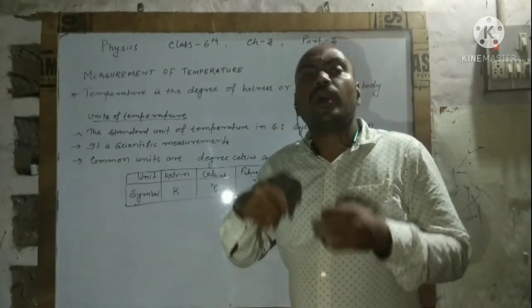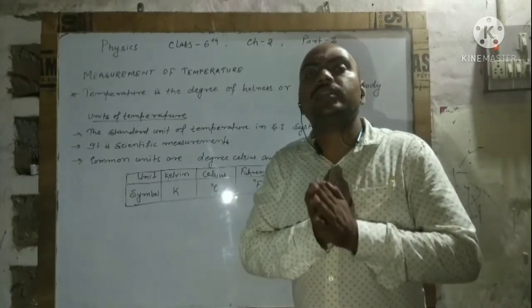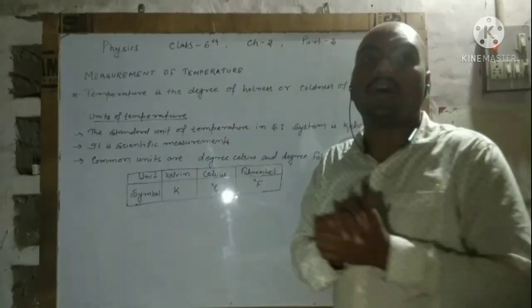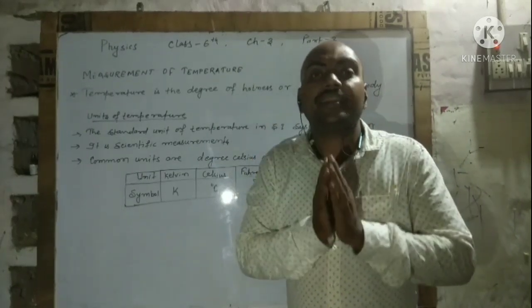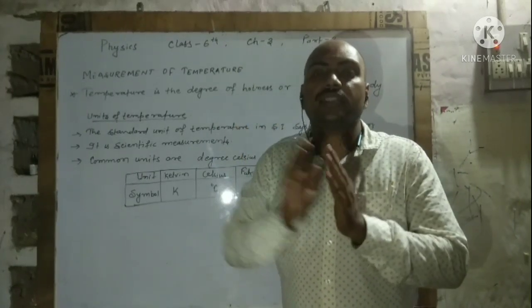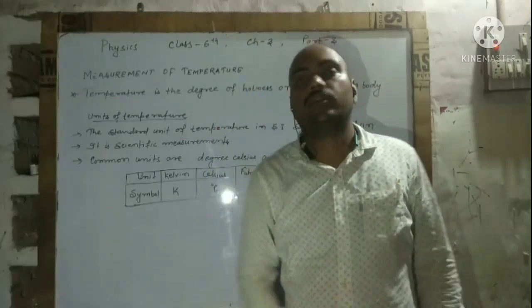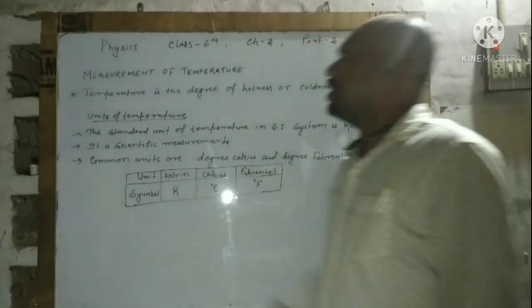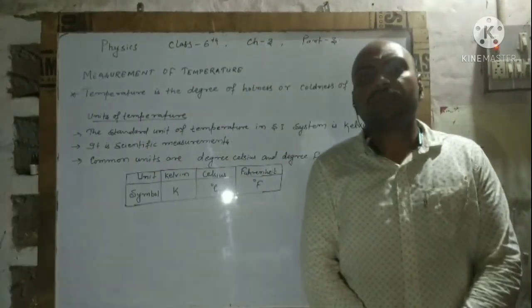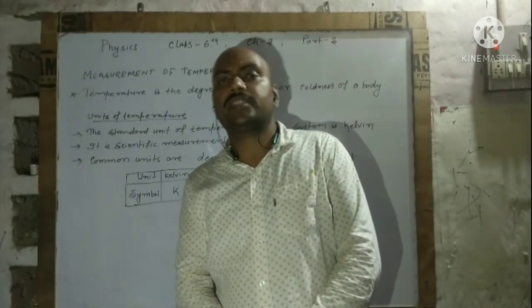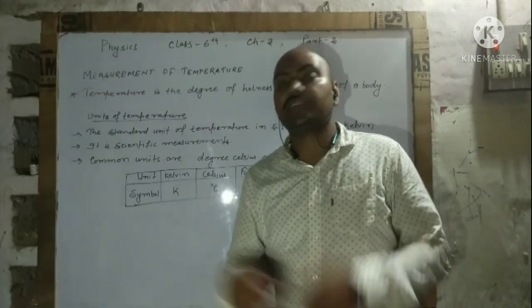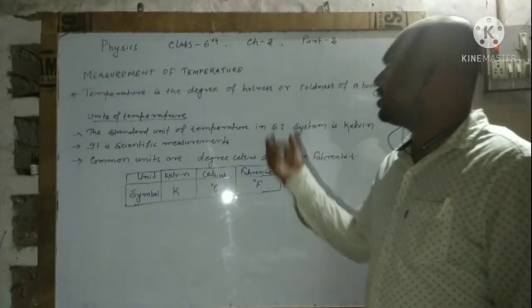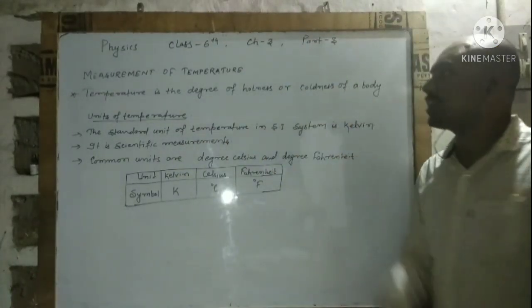Why does a body have high temperature or low temperature? It is because it has high energy or low energy in the form of heat. Now, units of temperature. Temperature is a physical quantity and we can measure it. The standard unit of temperature in the SI system is Kelvin.